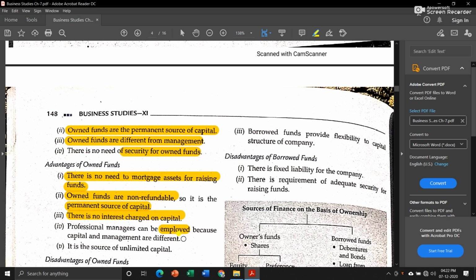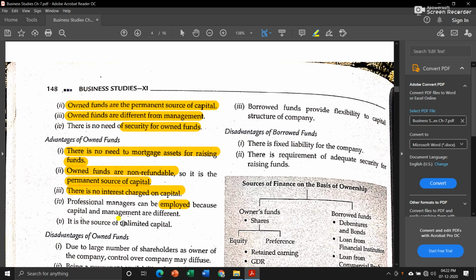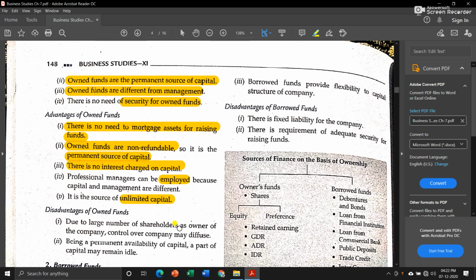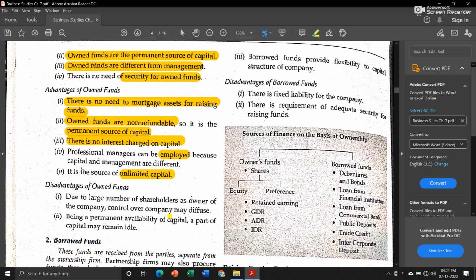Since you are investing your own money, you can hire expert or professional managers to handle your business. Then it is a source of unlimited capital. No matter how much capital is required by the business, it can get it from the owner. Now there are some disadvantages of owned funds as well.